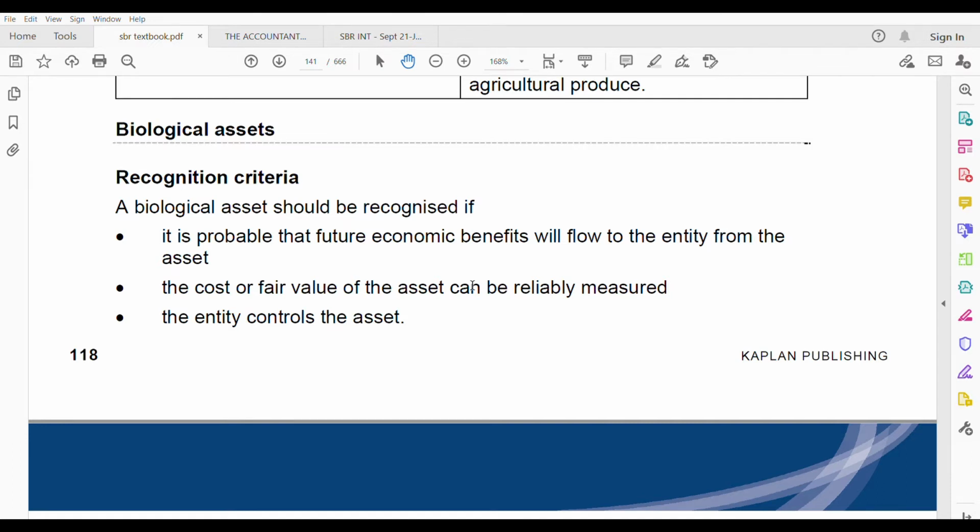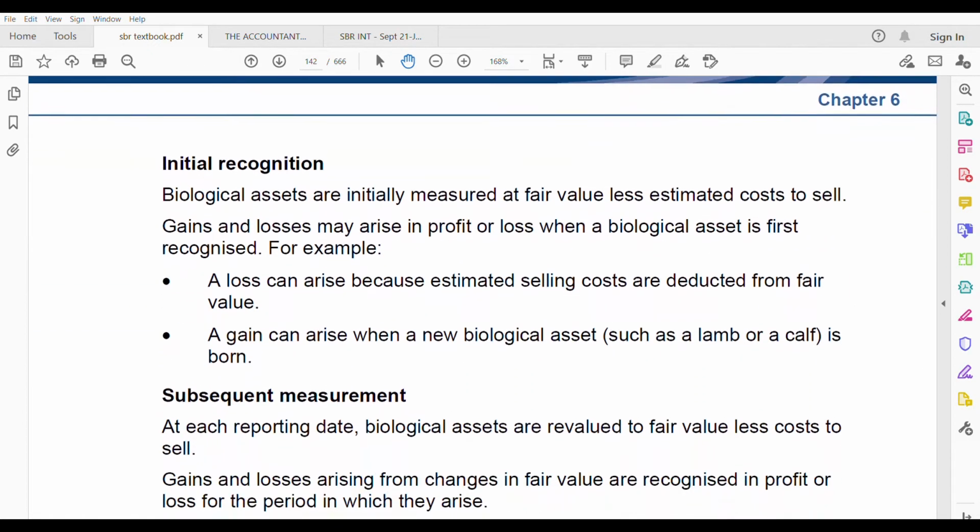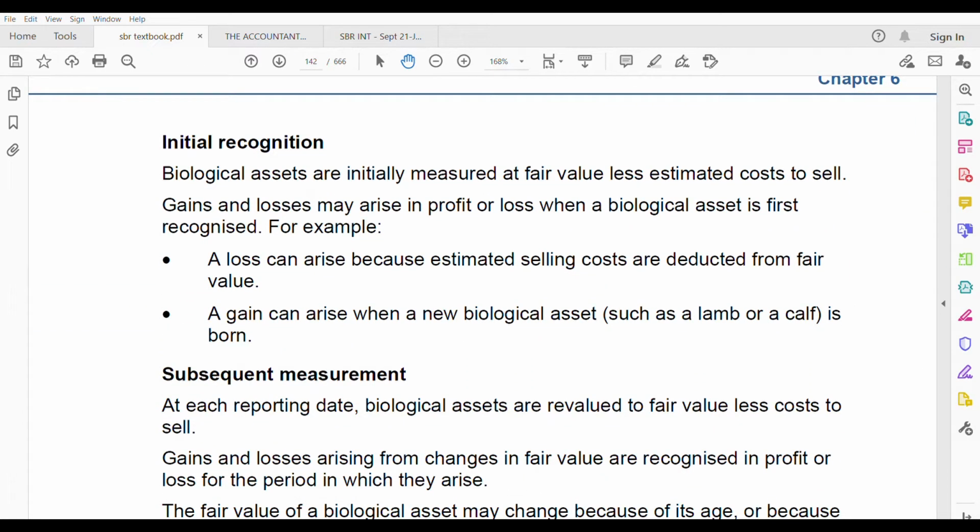Okay. Initial recognition. How do you initially recognize and how do you measure it subsequently? So, biological assets are initially measured at fair value less estimated cost to sell. This is what you need to remember: it is fair value less estimated cost to sell. Gains and losses may arise in profit or loss when a biological asset is first recognized. Right? On first recognition, you will have some gain or loss, and this is recognized in profit or loss.